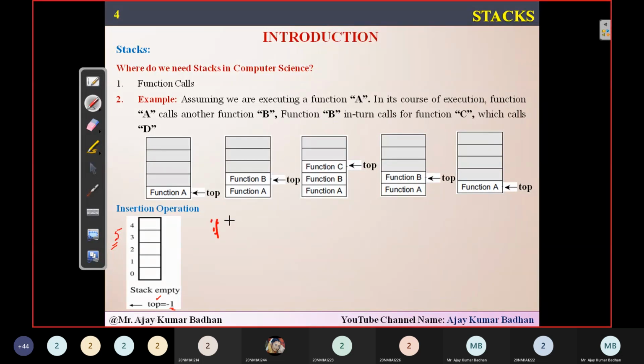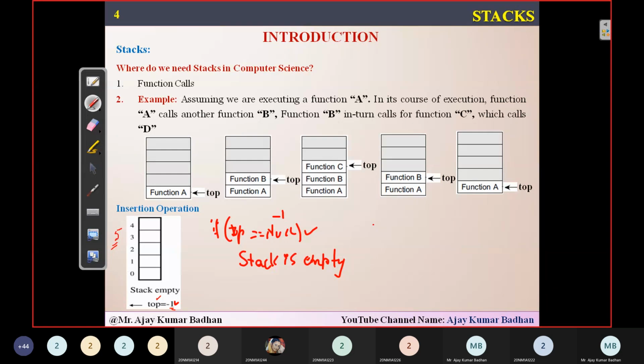If top is equal to null, what do you mean by that? Null is nothing but -1. So if top is equal to -1, what does that indicate? The stack is empty. Please keep in mind this is a formula, a logic which we need to use. If top is equal to -1, that means the stack is empty. There are no elements present in the stack.